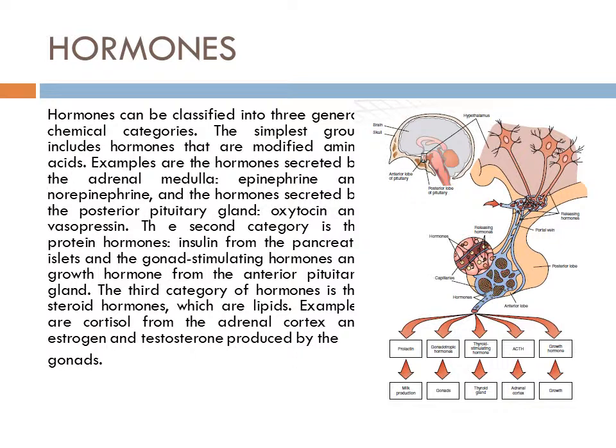The third category of hormones is the steroid hormones, which are lipids. Examples are cortisol from the adrenal cortex and estrogen and testosterone produced by the gonads.